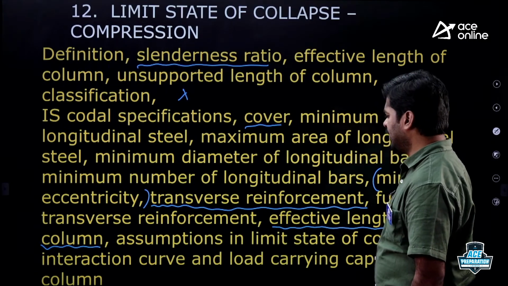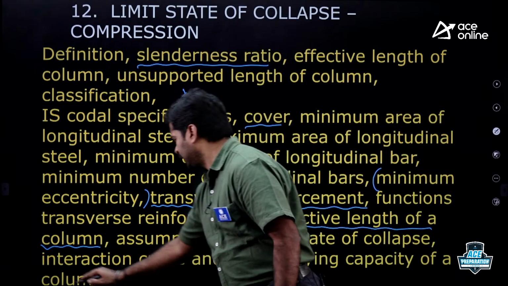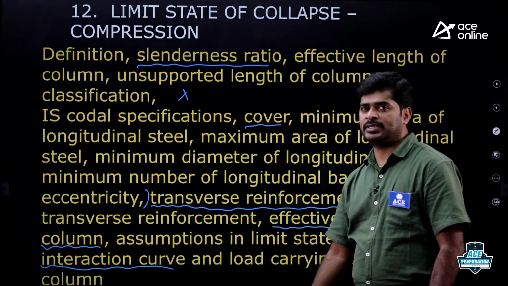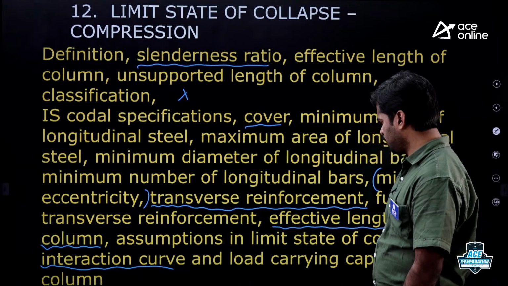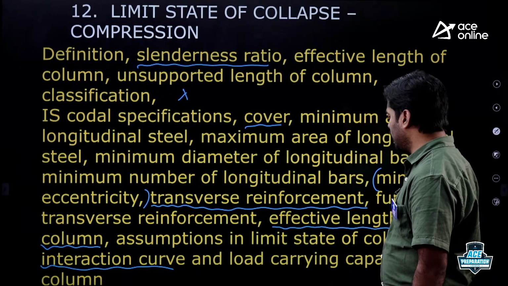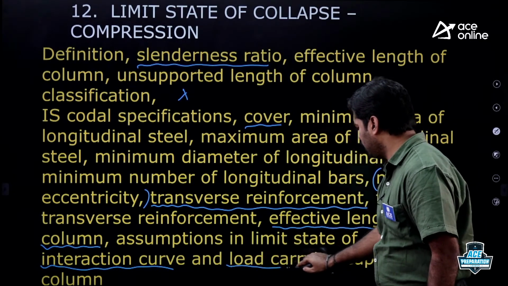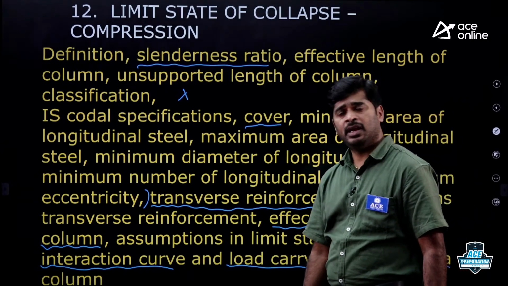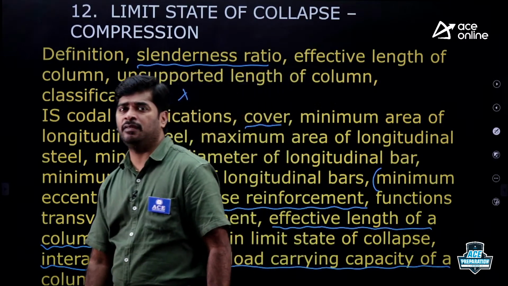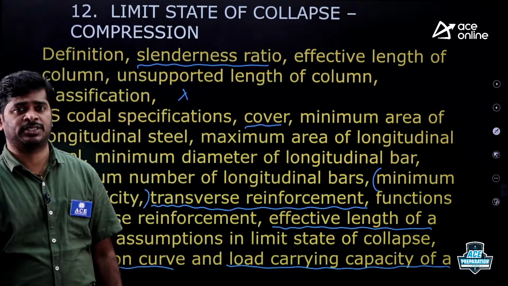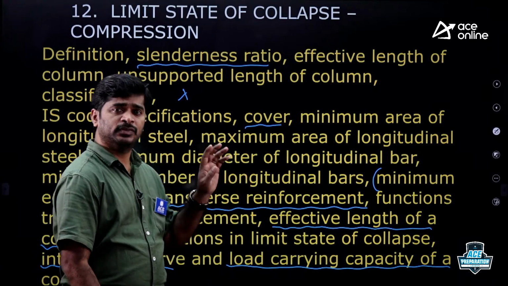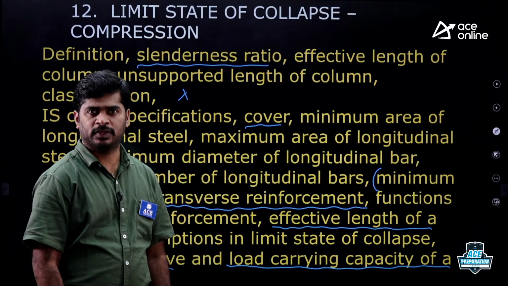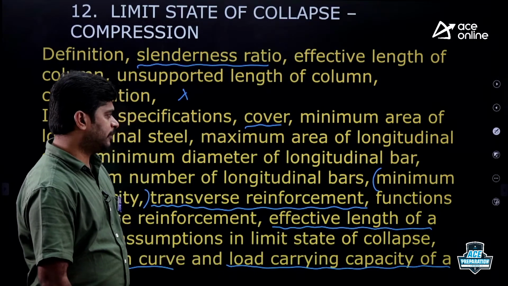Then interaction curve, maybe the shape is important. What is the shape of the interaction curve, and what are the salient points on a stress strain curve, you may expect. Coming to the next one, load carrying capacity. GATE point of view, very important. ESC point of view, not required. Even if it is given, it is difficult to calculate, better to leave it. If a load carrying capacity question is given from the columns chapter, it is difficult to solve without a calculator, so better to leave it.